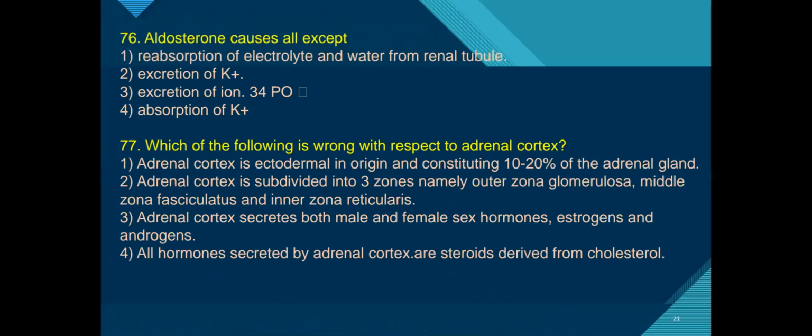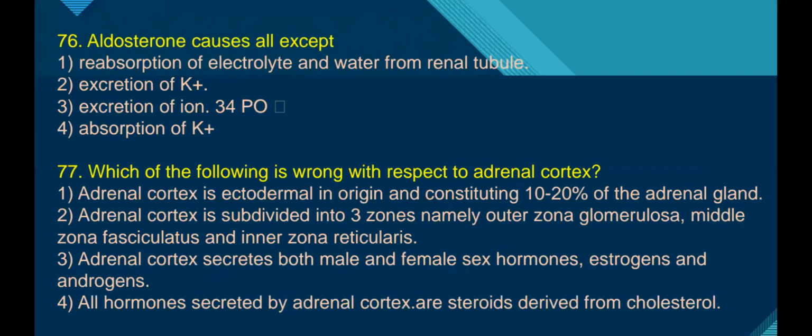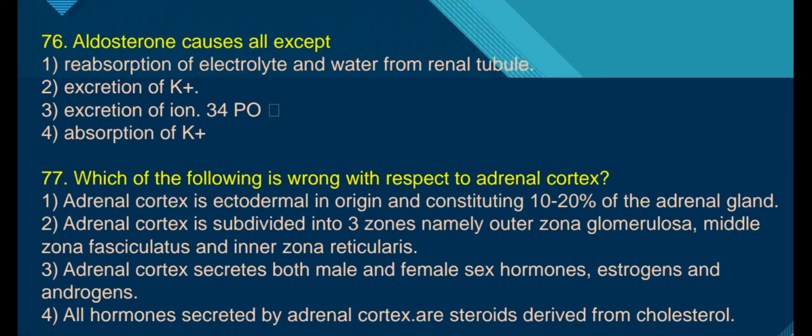Question number 76. Aldosterone causes all except. Aldosterone is a mineralocorticoid. It maintains the homeostasis of sodium and potassium in the blood. The major function of aldosterone is reabsorption of sodium and water from the distal convoluted tubule and collecting duct of the renal tubule.